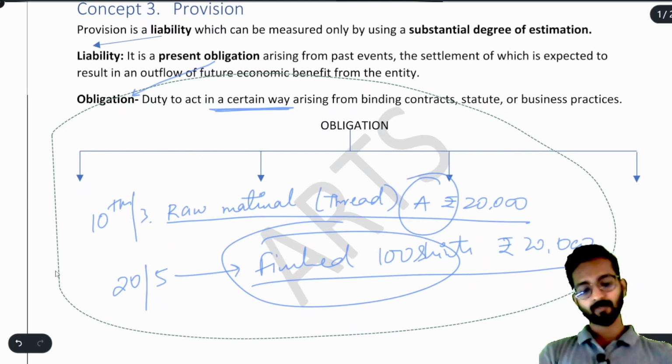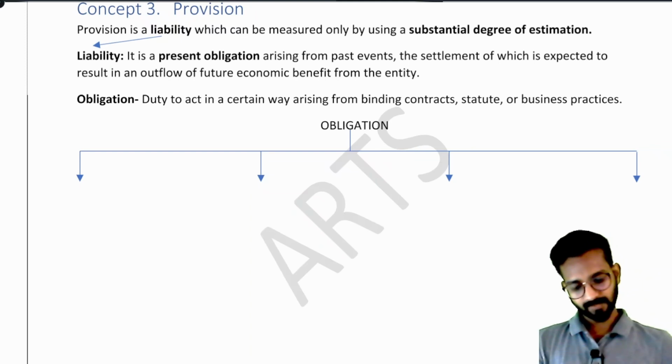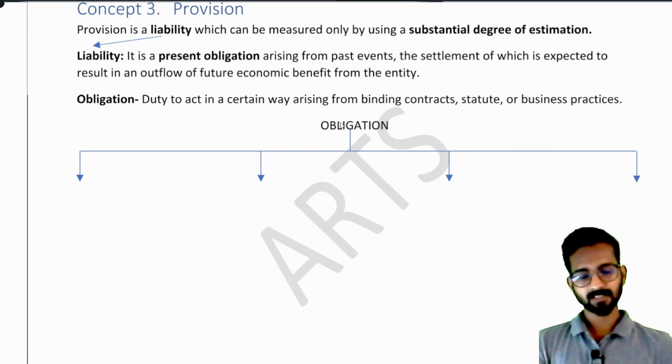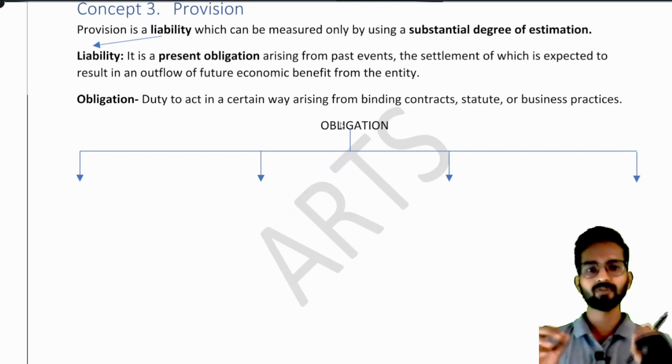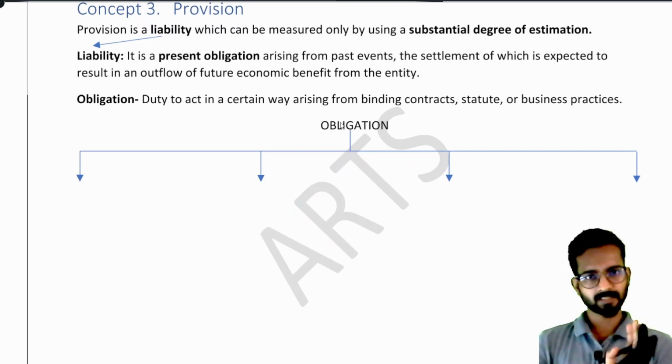We will break the word obligation, and from that we will derive our accounting standard 29. Understand how we are doing this. Now, I will tell you a few situations, and according to that we will make the definition. Suppose there is an obligation. If in an obligation we are 100% sure that there will be a liability, an outflow of future economic benefit, or in simple words, I have an obligation to pay 20,000 rupees to the person from whom I have purchased the raw material.